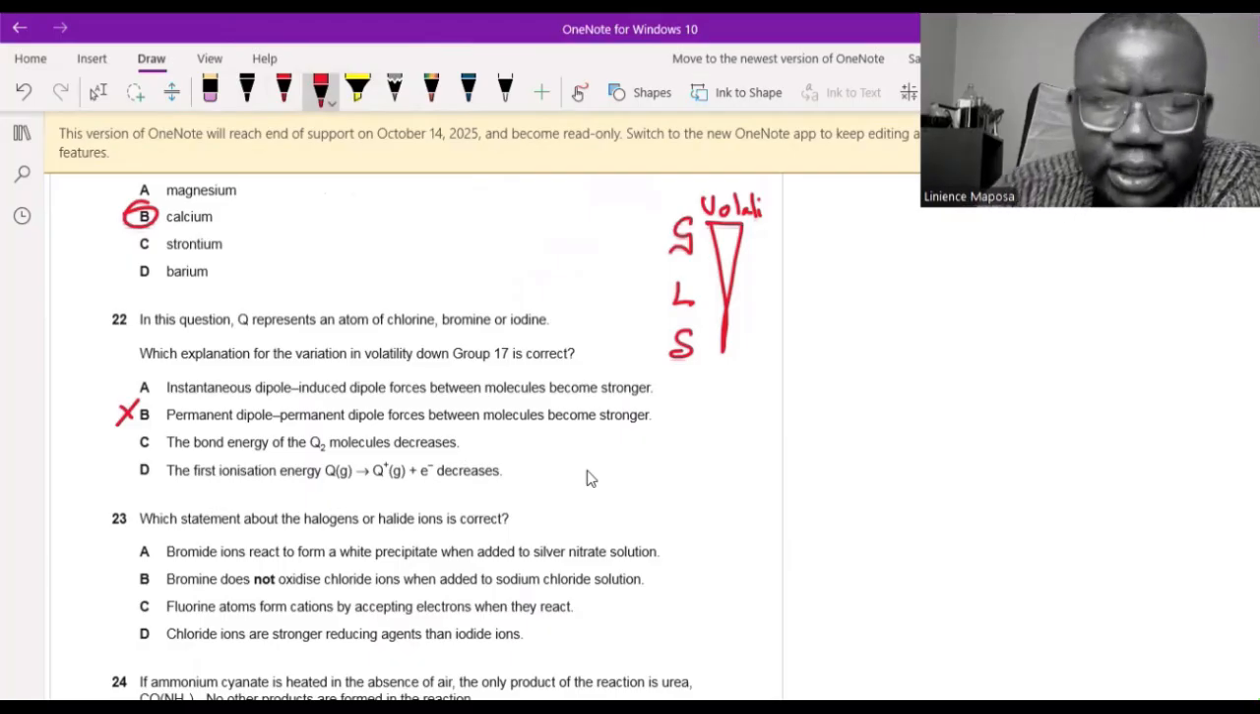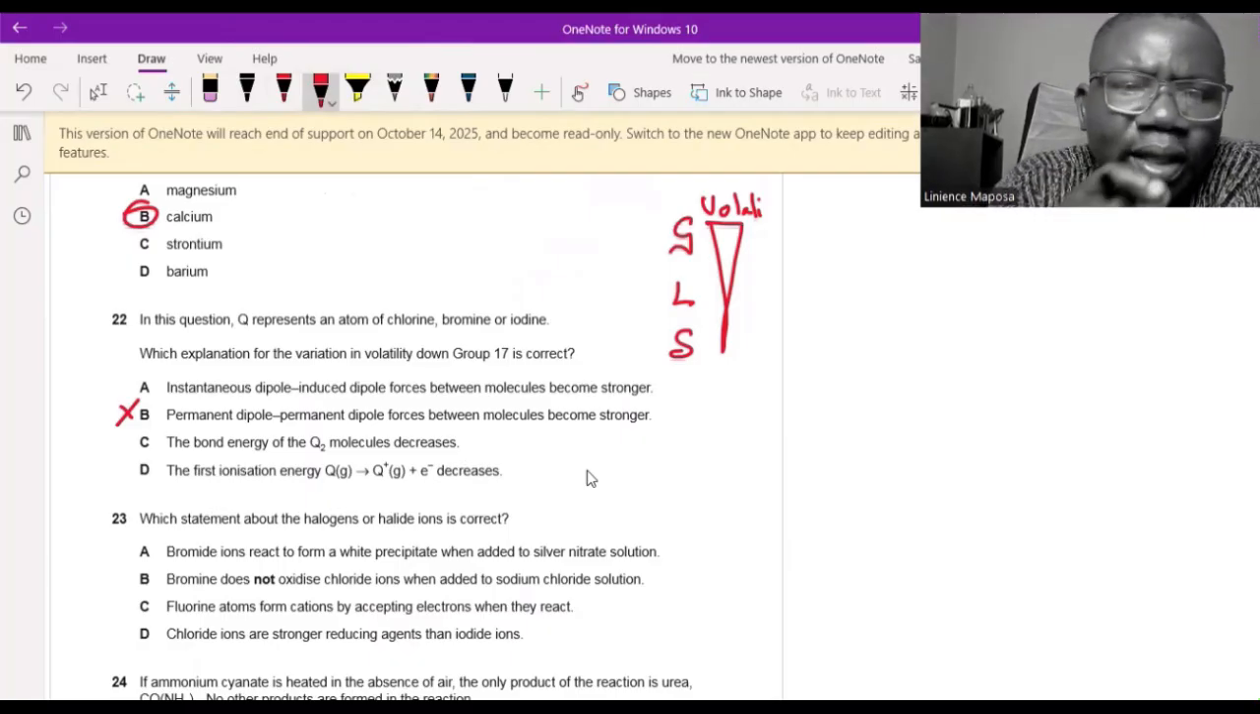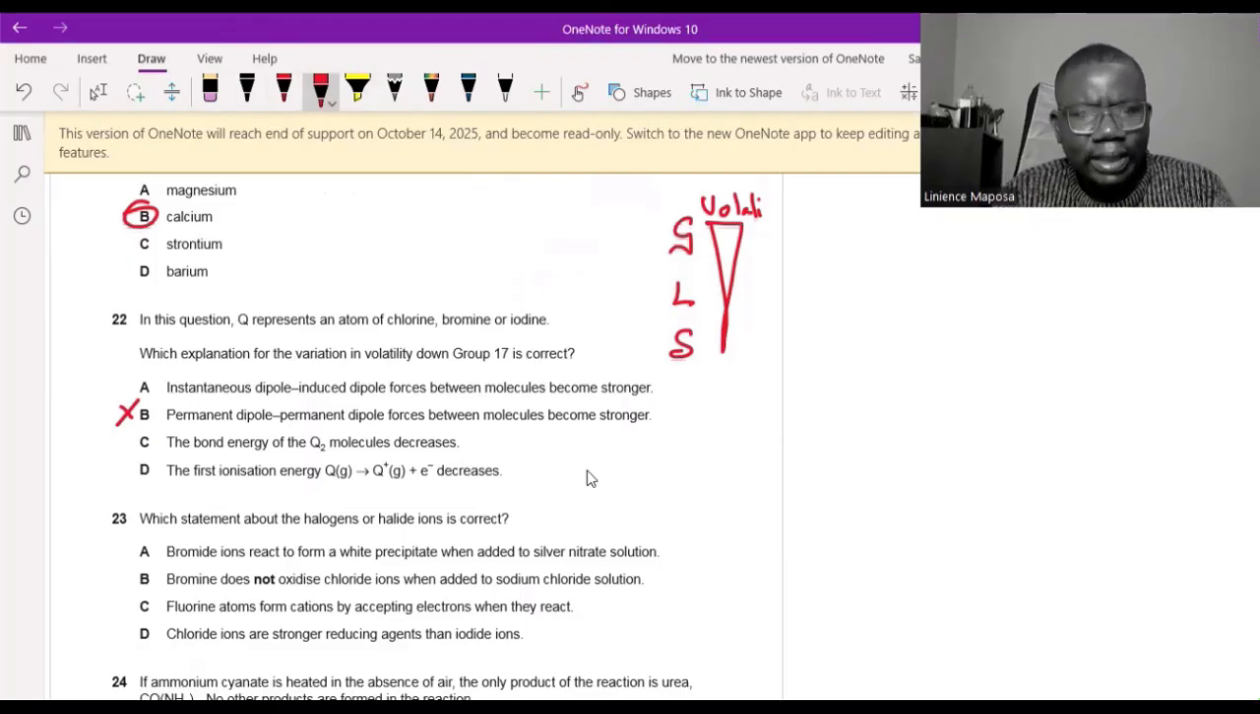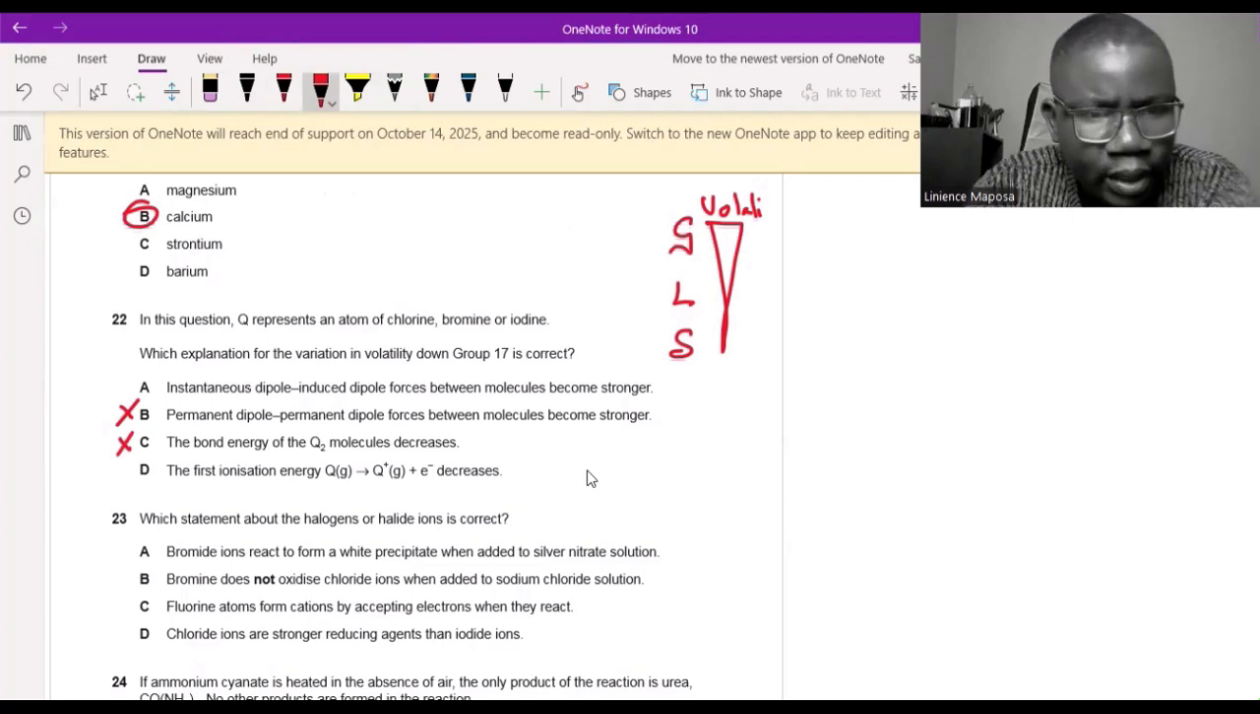The bond energy of the Q2 molecules decreases. Doesn't matter. Volatility is not about bonds within. So the bond energy, yes, it decreases because the atomic radius is getting bigger, shielding effect is getting bigger. But volatility has got nothing to do with it. It's a physical change. It's got nothing to do with the bonds within. So this one is wrong.